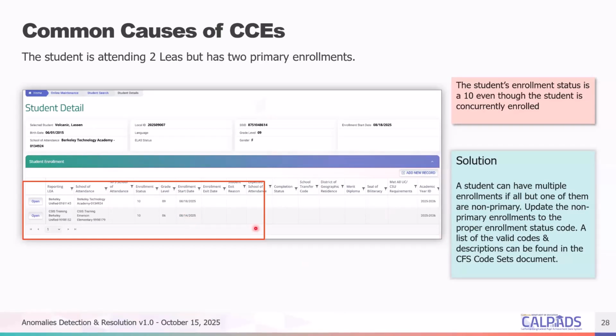You don't have to resolve them, because it's cumbersome to be exiting your enrollment every week or every month. Or you can make an arrangement. If both of you do not want to budge with regards to the primary enrollment, then so be it. But sometimes one can be a 20, the other can be a 10, and that should resolve the CCEs, right?